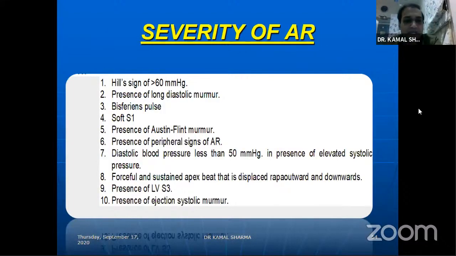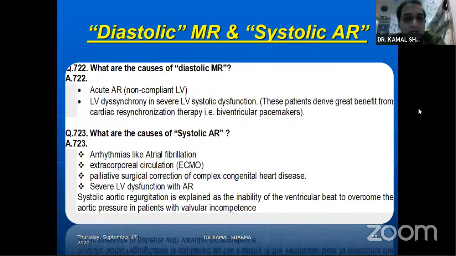Severity of AR can be judged by, people often say, Hill's sign, which is more than 60 millimeters of mercury, presence of a long diastolic murmur, bisferiens pulse, soft S1, presence of Austin Flint murmur, presence of peripheral signs of AR, and diastolic pressure less than 50 in presence of elevated systolic is often mentioned as one of the signs. Sustained apex, as I said, which is down and outward, is because of the development of high LV end diastolic volume, and you can now have development of early LV failure. You can get a heaving apex now. And presence of LV S3 or presence of ejection systolic murmur, all are features of severe AR.